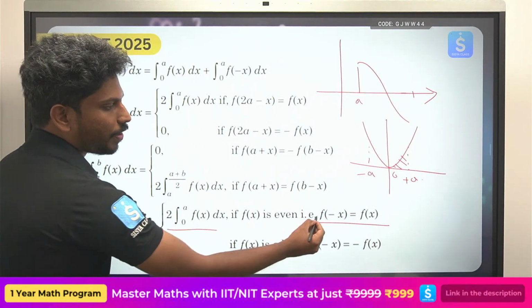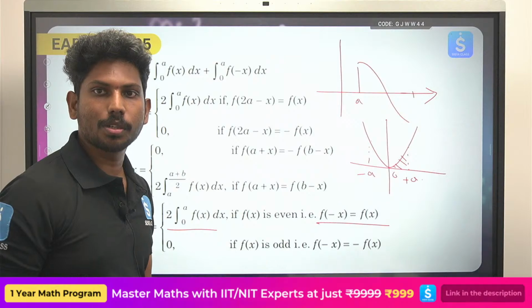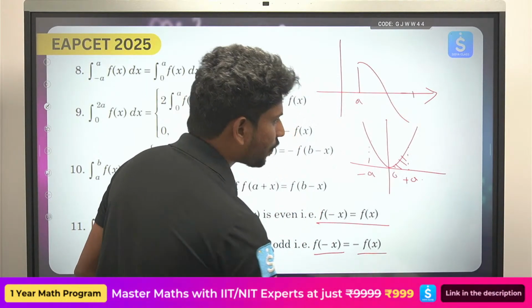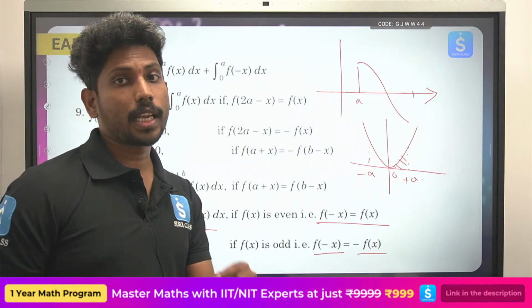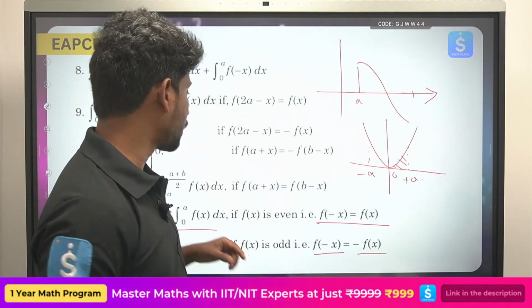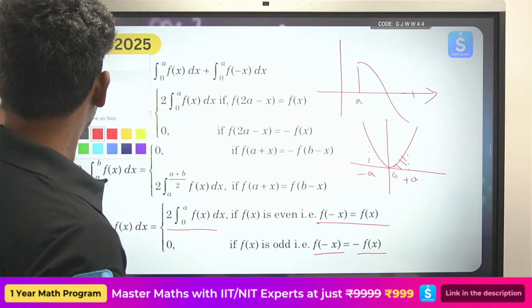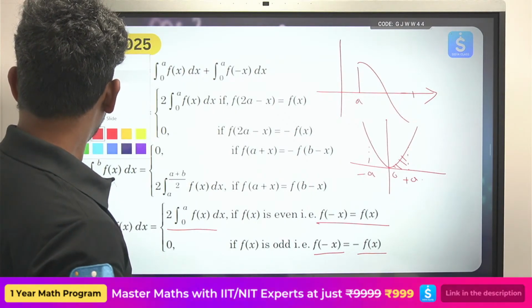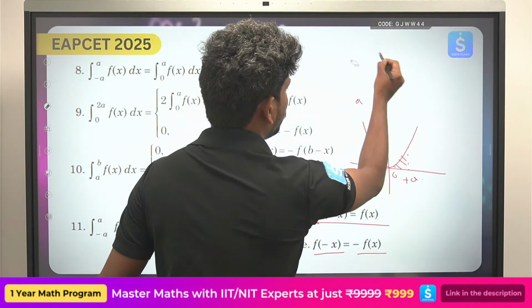Okay, so if f of minus x equals f of x, then it is 2 times the integral 0 to a f of x. If f of minus x equals minus of f of x, ante if the graph is symmetric about the origin. Symmetric about the origin ante enti? So I am just saying, one second. So ikkada chudandi.